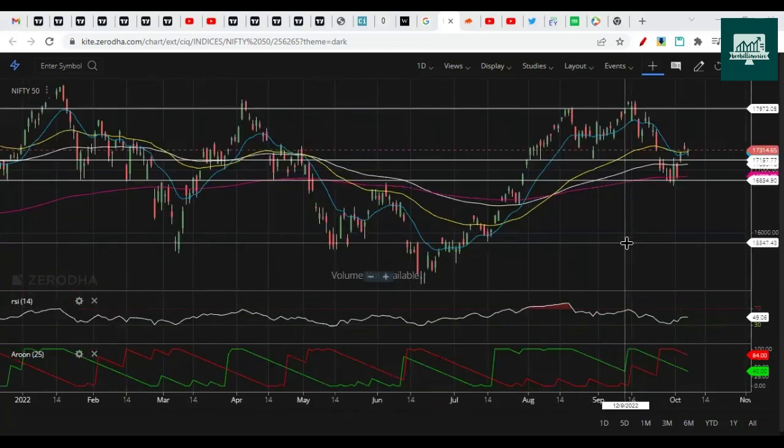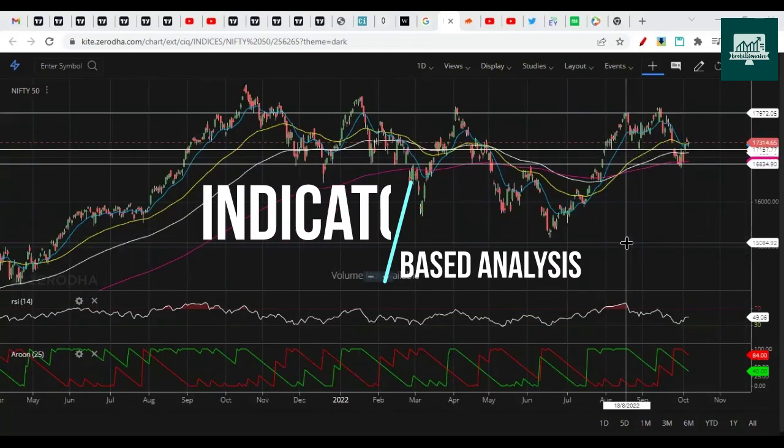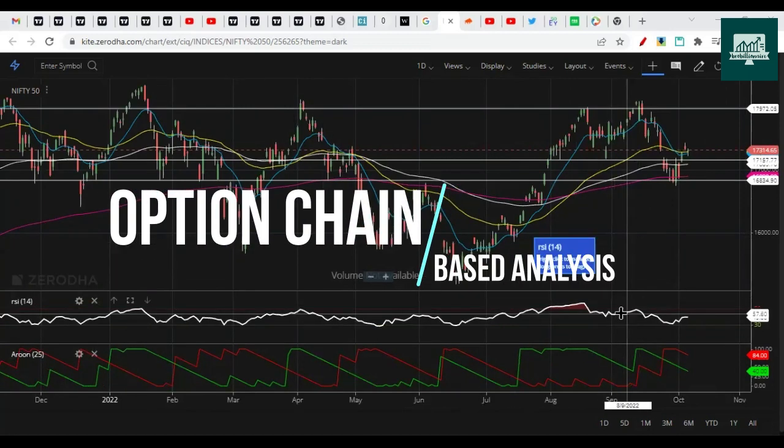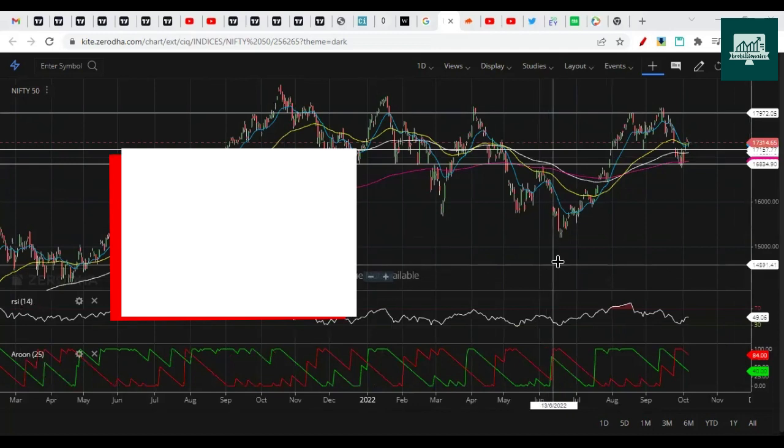We will be doing Nifty's analysis with price action and indicators. Then we'll check Elliott Wave. After that, we'll check option chain. So as usual, let's check first the previous week's analysis.